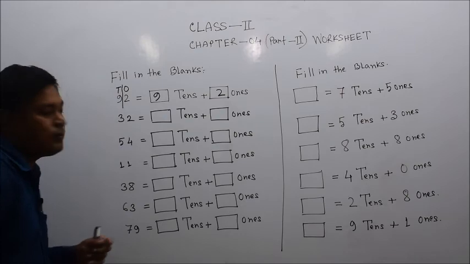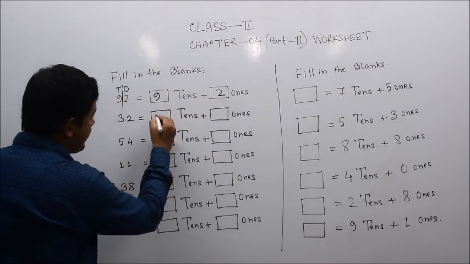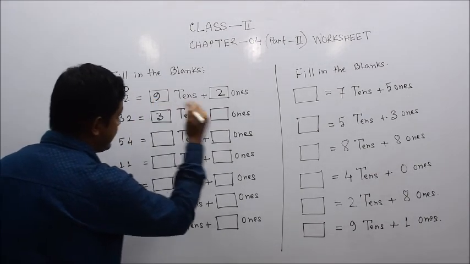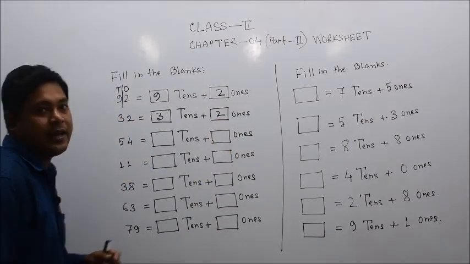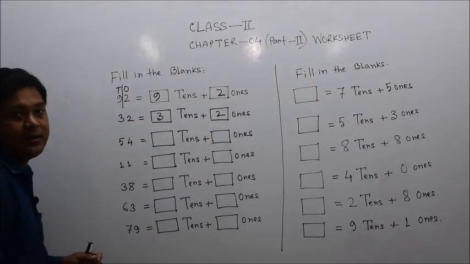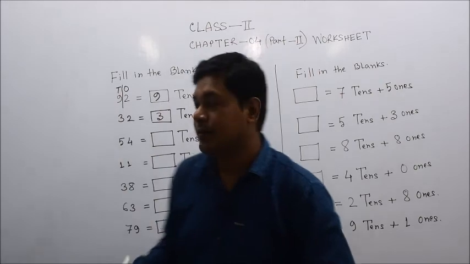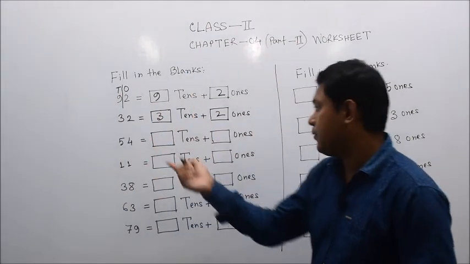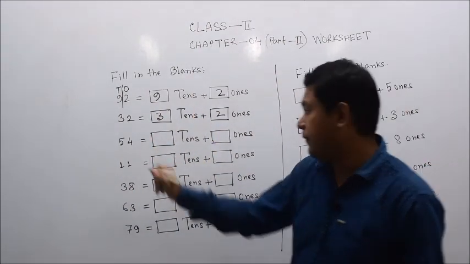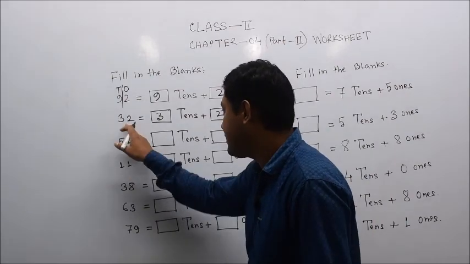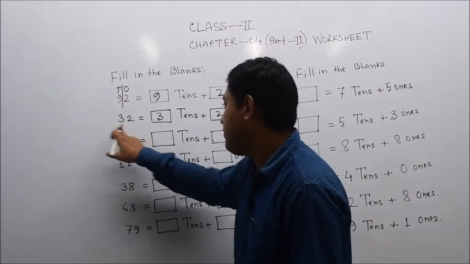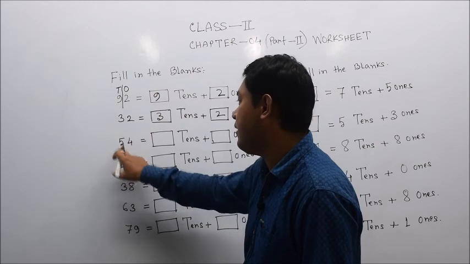Similarly 32: 3 is in which place? 3 is in the 10 place. Here 3 tens and 2 ones. Okay, so this type of question will be there. It is very important, so everyone please notice. Similarly 54 consists of, like the previous number 32 where 3 is in the 10th place, here 5 is in the 10th place.